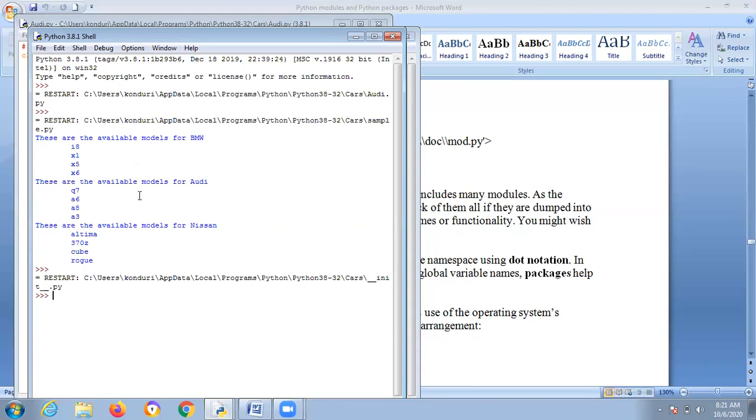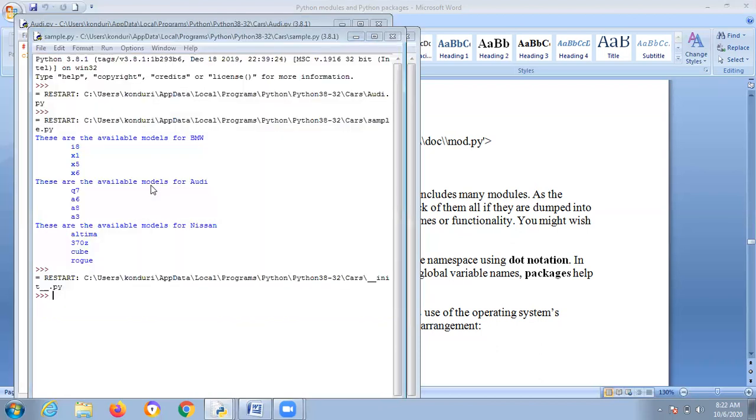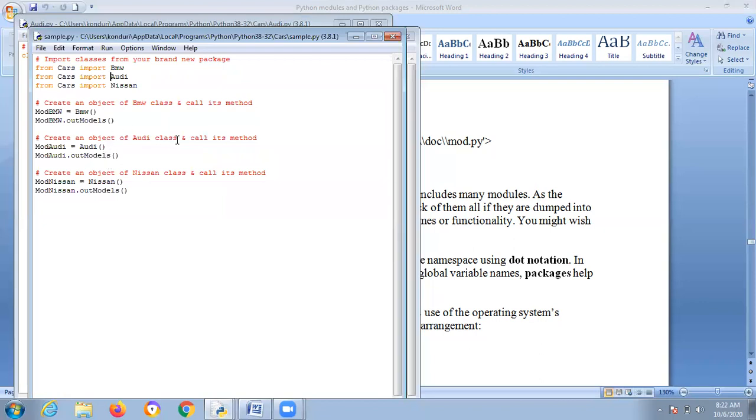You won't get anything, because this module called sample will reflect everything. You wrote the BW code, the Audi code, the Nissan code. You need to structure the model, and based on that attribute only this is printed.